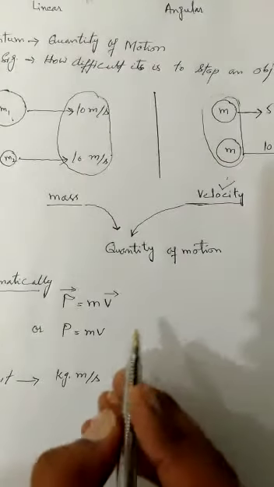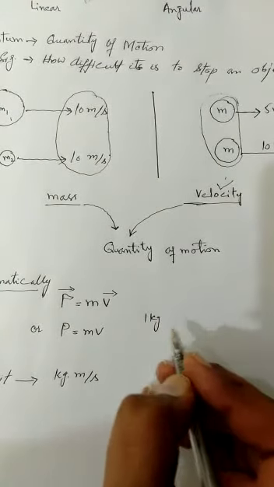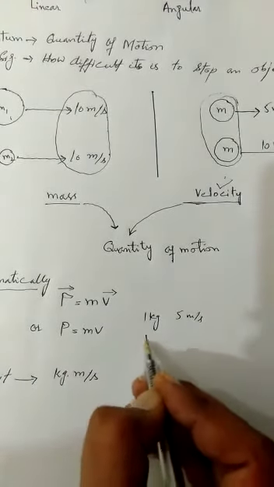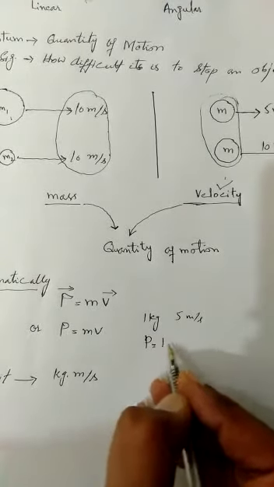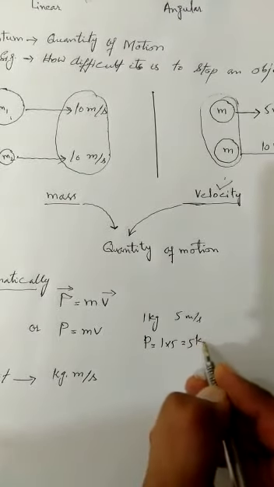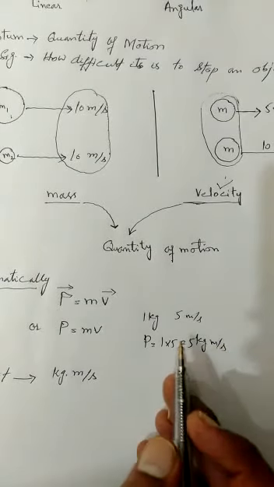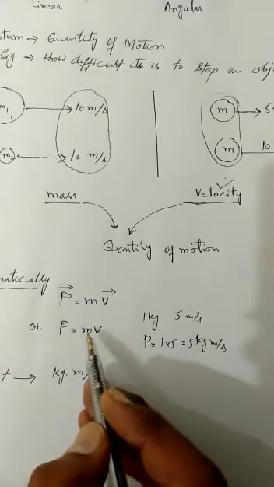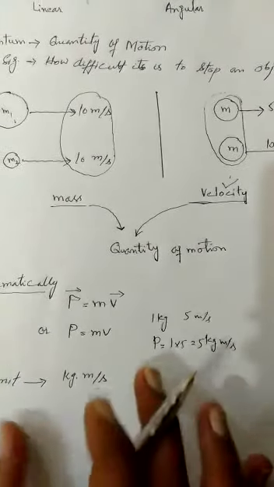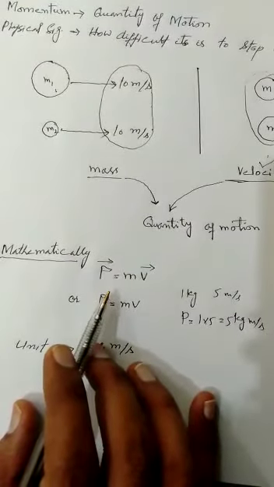If a 1 kg object is moving with a velocity of 5 meters per second, then putting this in the equation, the momentum is 1 multiplied by 5, which is 5 kilogram meter per second. Kilogram meter per second is the unit of momentum that comes from this equation, since the unit of mass is kg and the unit of velocity is meter per second. And secondly, momentum is a vector quantity, so it must have some direction.